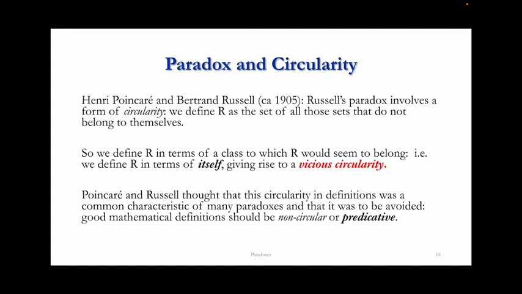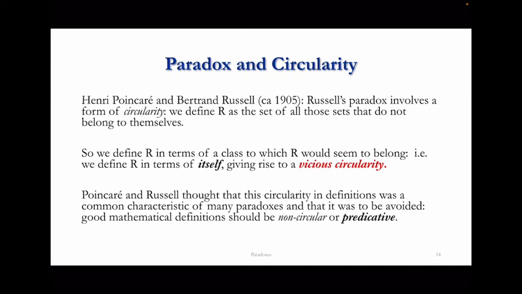Around 1905, there was an interesting exchange between Poincaré and Russell, prompted by Russell's paradox, which touches many issues, in particular this question of how we justify the new forms of mathematics. While Poincaré and Russell disagreed in many respects, in particular their philosophical views are extremely different, they agreed on a very important point.